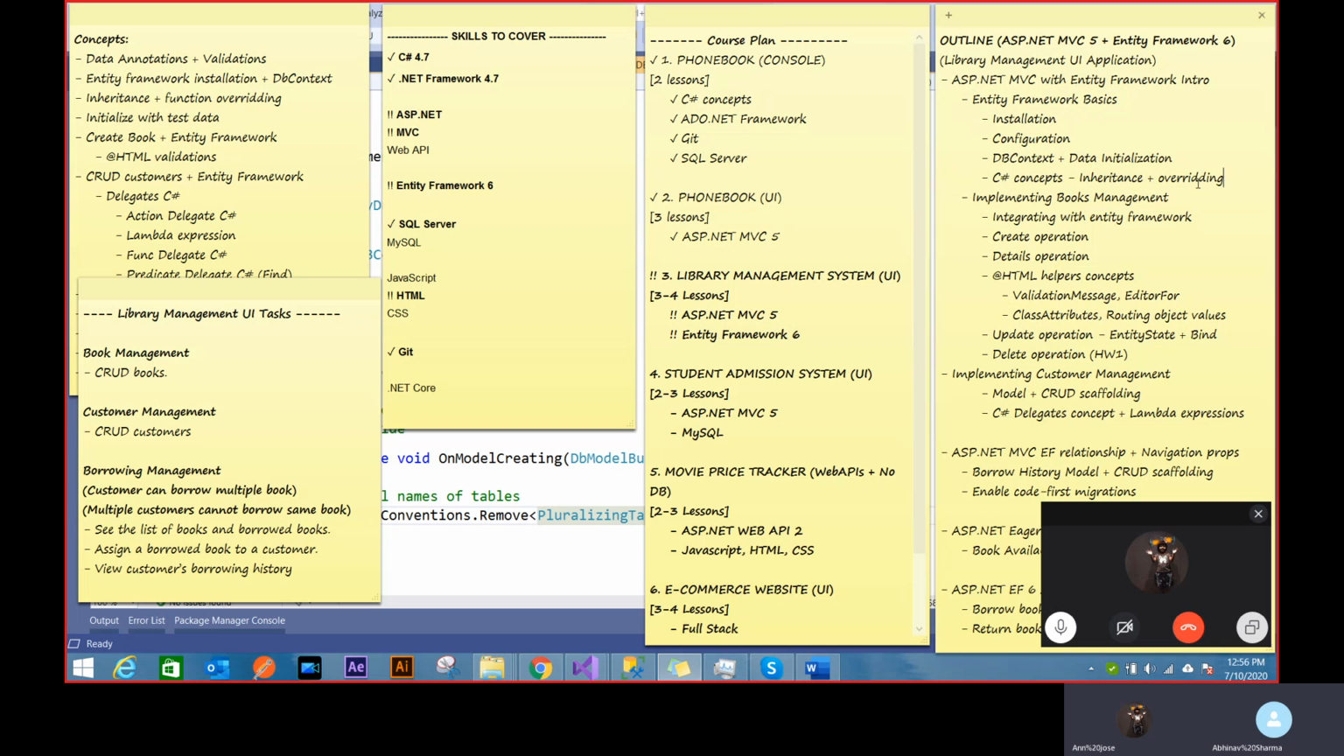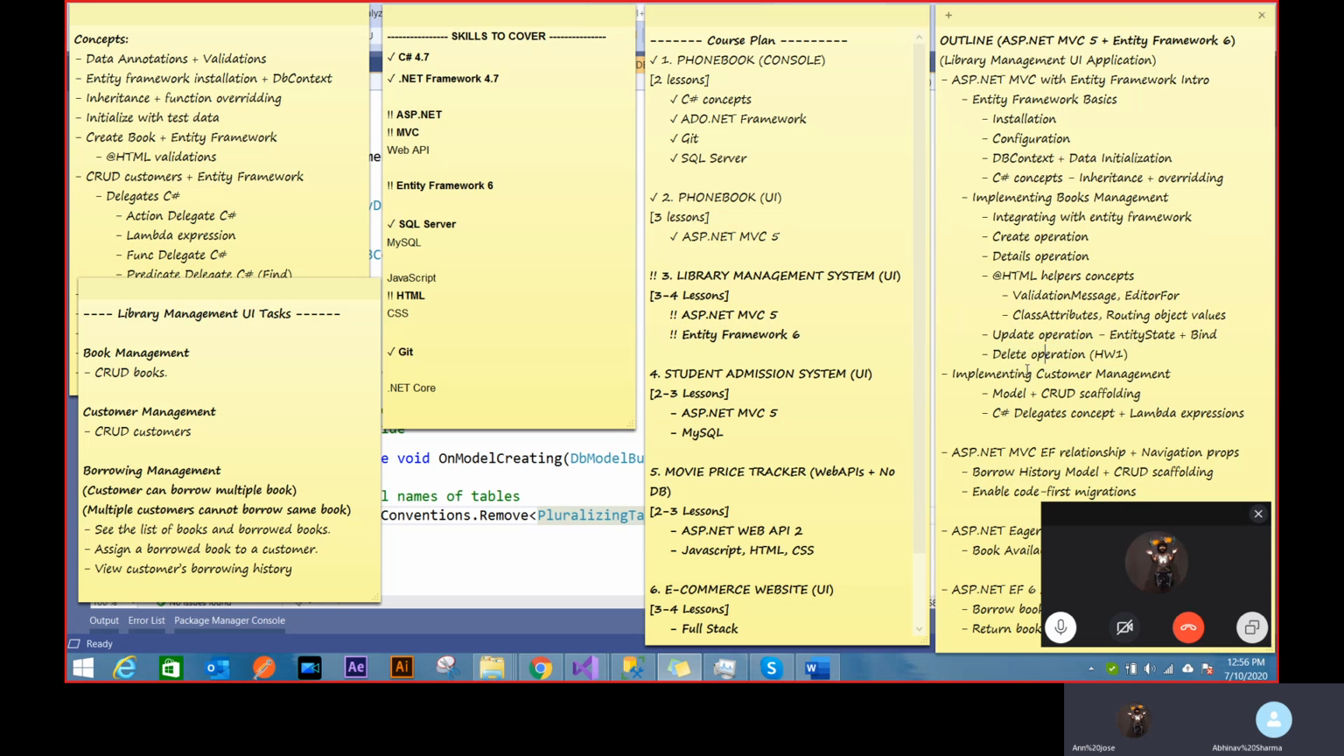So today we have covered these basics. We saw inheritance, overriding also, data context, data initialization. We implemented book management with entity framework and with this create operation. Tomorrow we haven't added delete, we'll add delete also, details also. Then we saw the validation message, editor for and class attributes. We haven't seen routing yet, so we'll see that also. So tomorrow when we meet, tomorrow as in Monday, we'll look at these operations and I'll leave delete for you to handle.